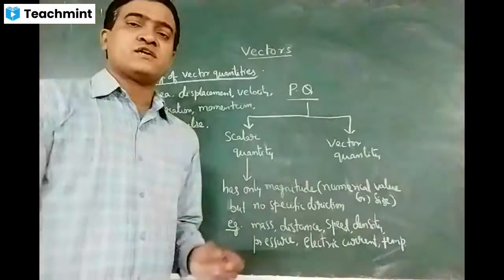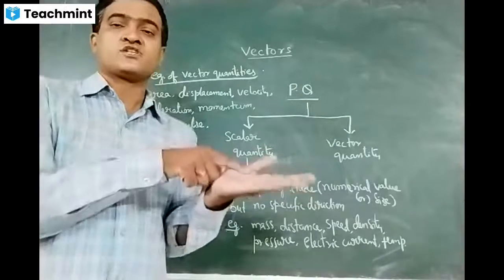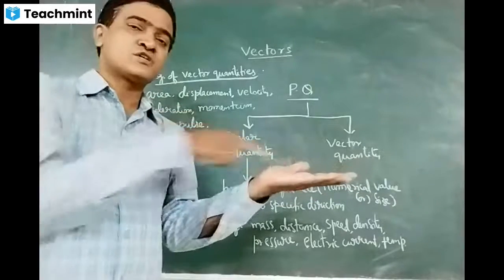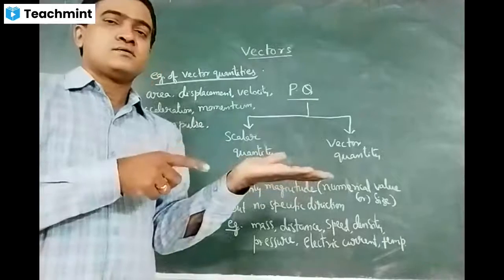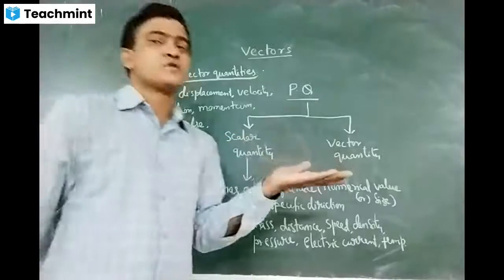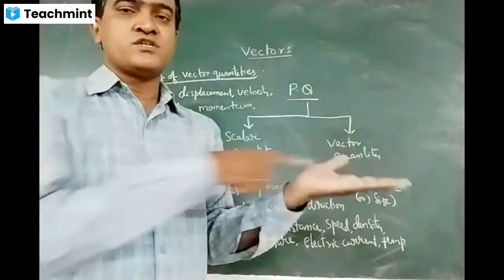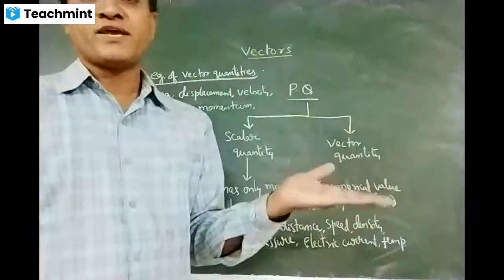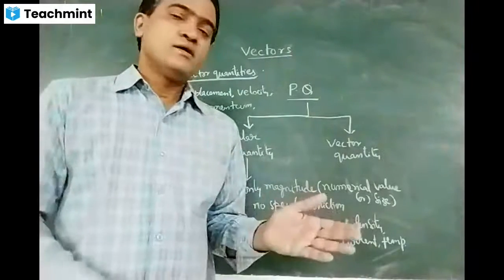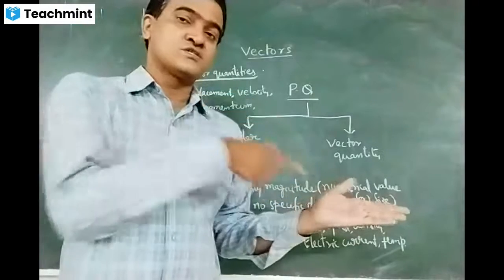But when I say force, if I have something like a duster in my hand, and I apply force on the duster in the horizontal direction, how will the duster move on my palm? In a straight line. The duster moves along the direction of application of force, right? And I can also apply a force on the duster at a certain angle.